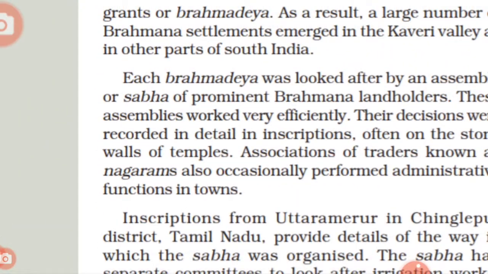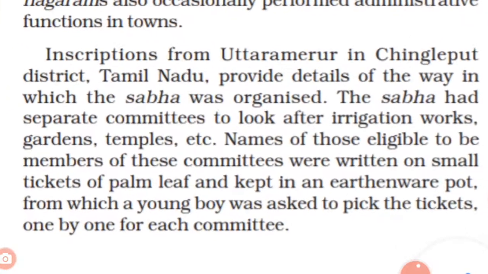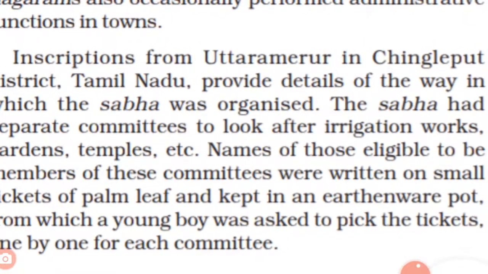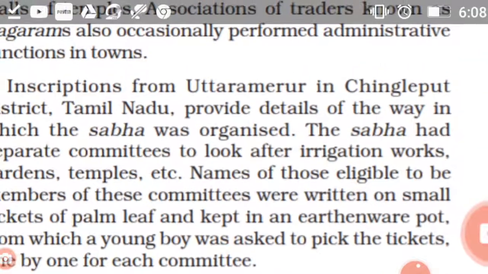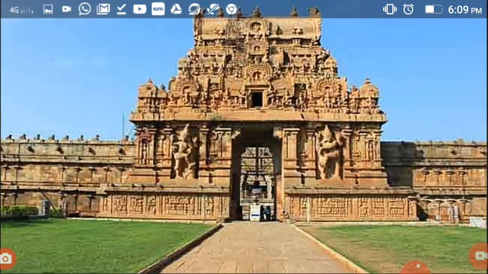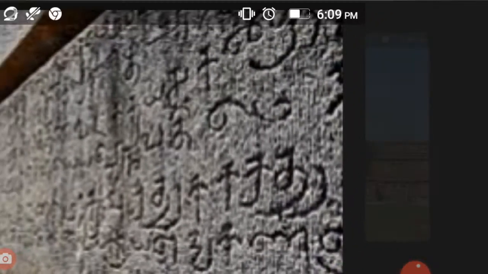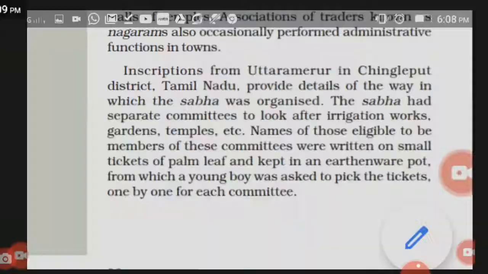I told you that the Brahmanas prepared inscriptions on the temple walls. Such an inscription we can see in the Uttaramerur inscription, an important inscription prepared during the period of Rajaraja Chola.